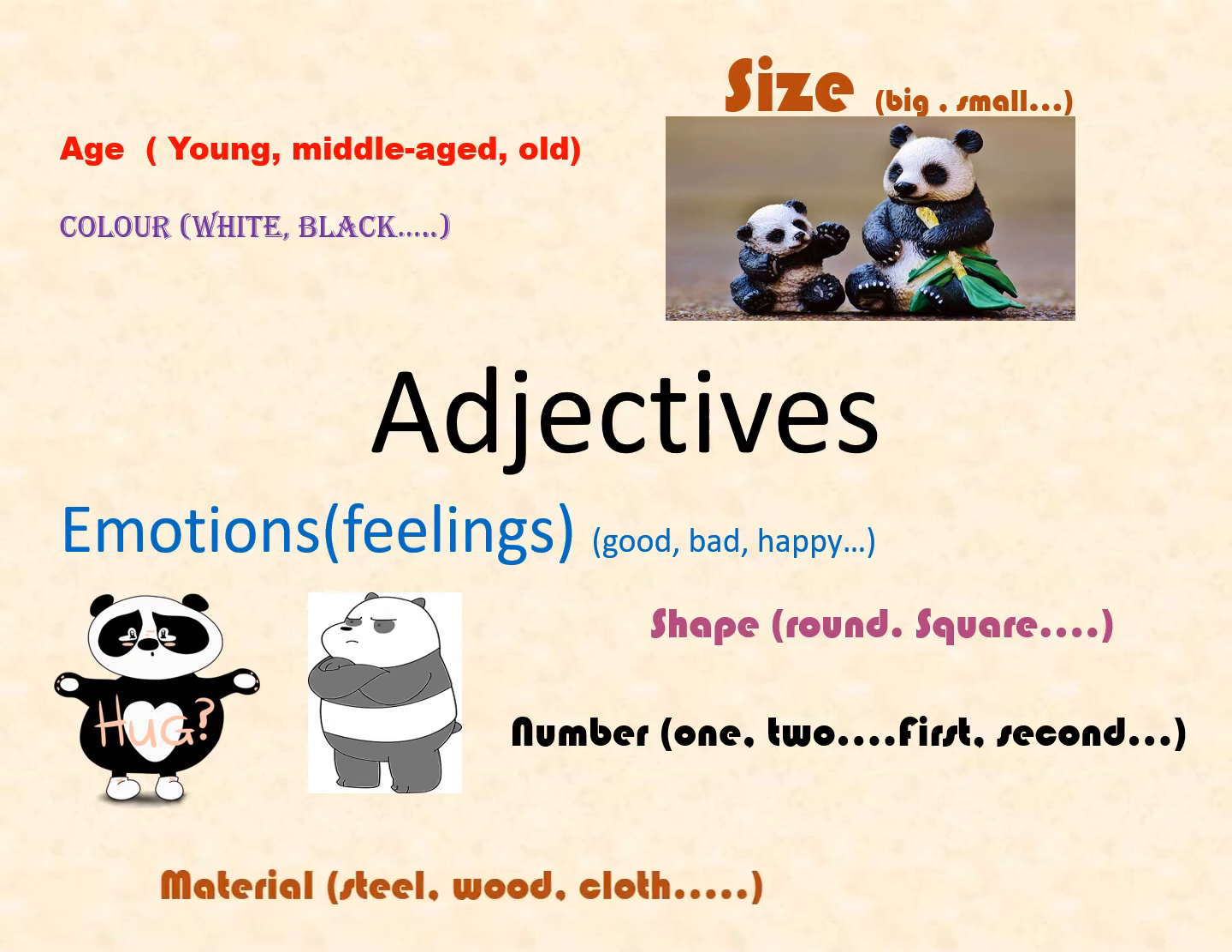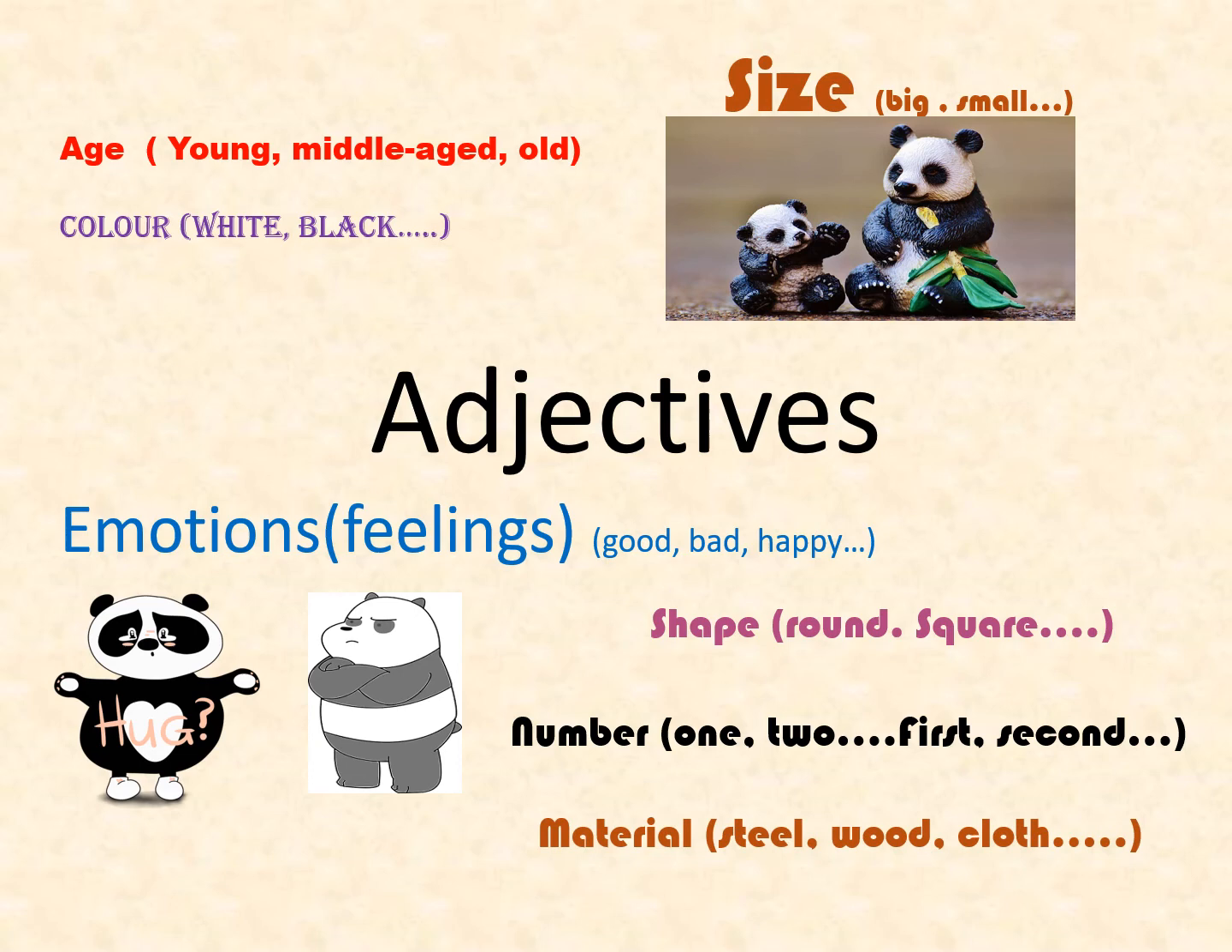The next adjective is material. Words like steel, wood, cloth, iron, gold, silver, etc. are used to describe the material which is used to make a noun in a noun phrase. Wooden chair is a noun phrase. Here the word wood is used to describe the material which is used to make the chair.